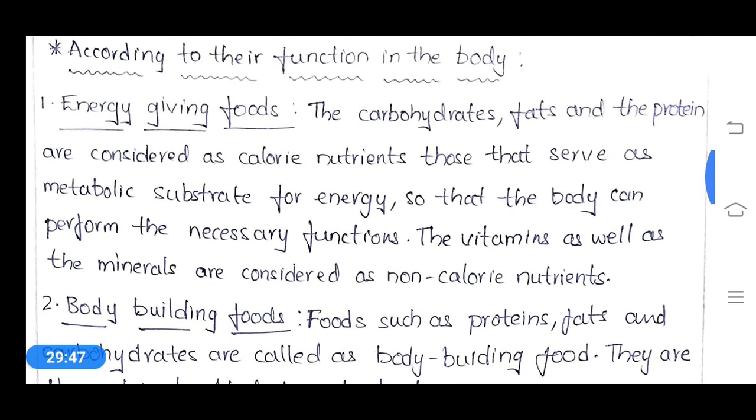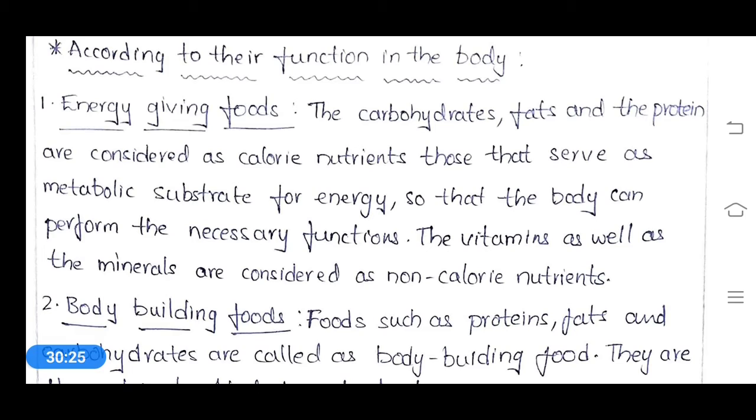So let's see about energy giving foods first. In these energy giving foods, carbohydrates, fats and proteins are considered. These are the nutrients considered as energy giving foods, and these carbohydrates, fats and proteins are considered as calorie nutrients, and these serve as metabolic substrate for energy so that the body can perform the necessary functions.